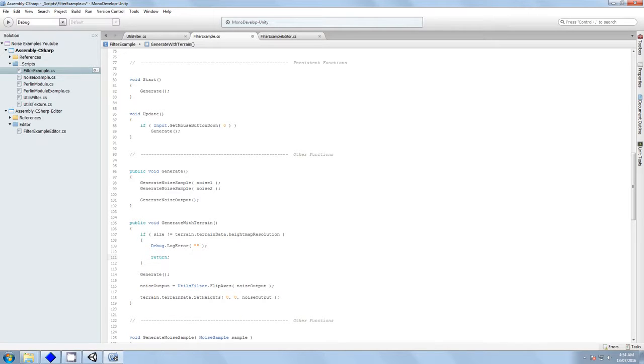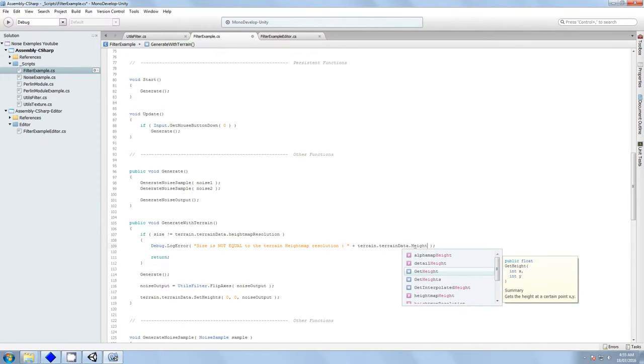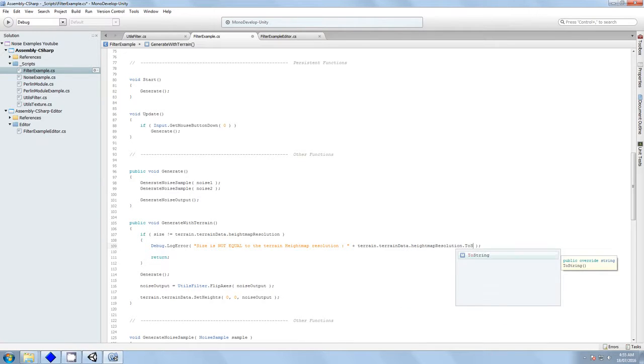We're not going to do anything at all. Size is not equal to, and we can even put that here. Data height map resolution.